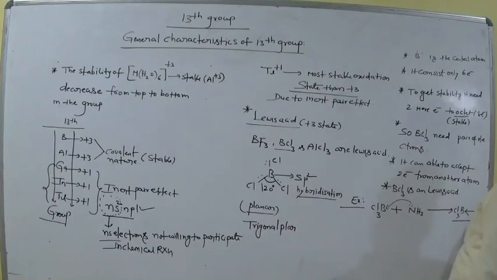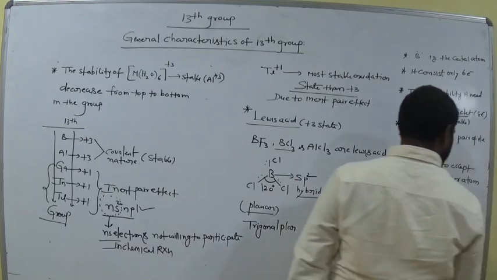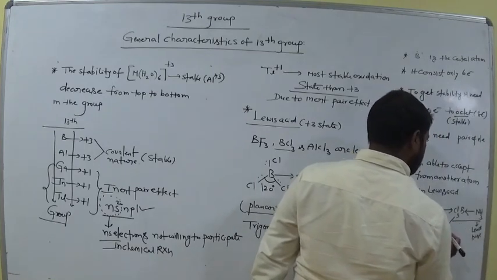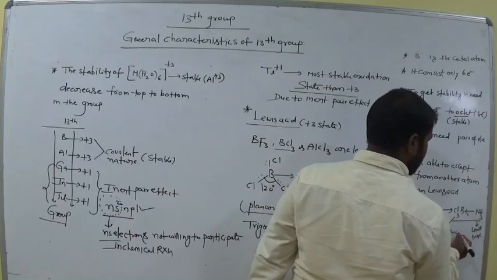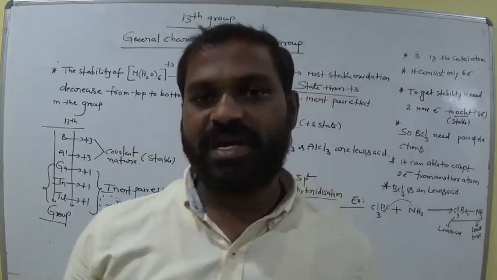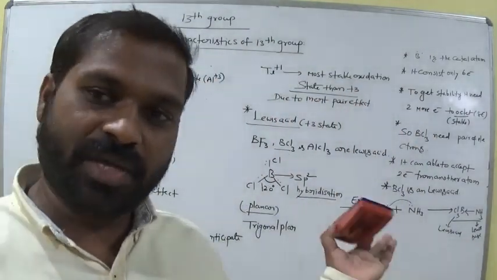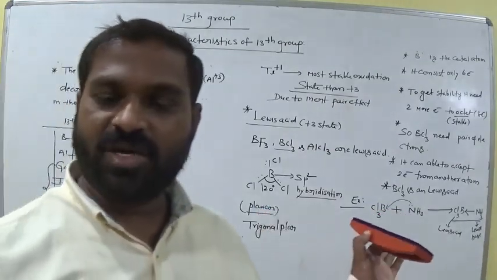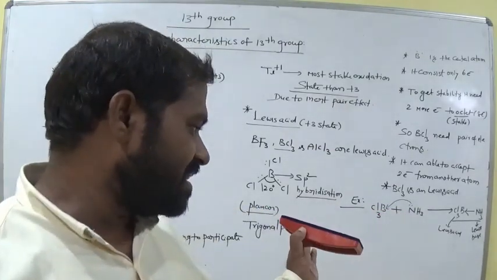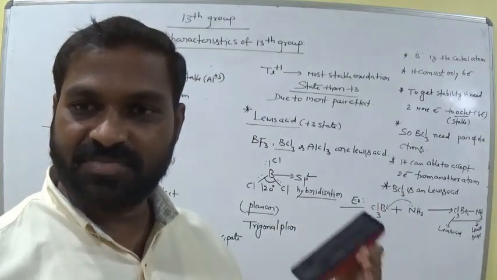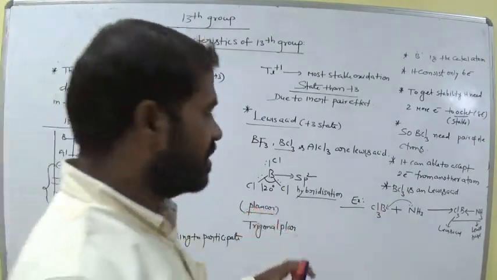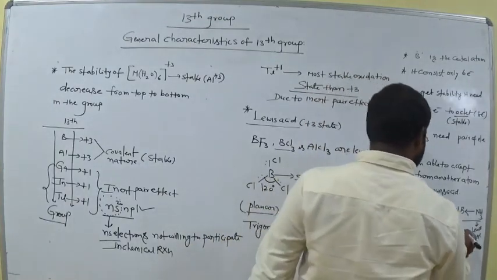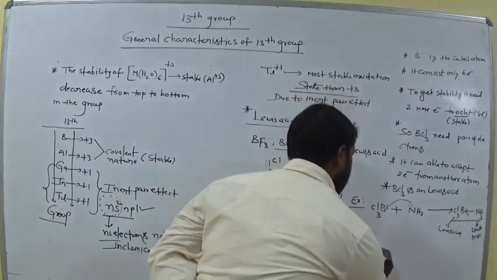Now, since it donates the electrons, it is a Lewis base. NH3 is a Lewis base. An electron donor is called a Lewis base. An electron pair acceptor is called a Lewis acid. Ammonia donates the 2 electrons to boron trichloride. So ammonia is a Lewis base, whereas BCl3 is a Lewis acid. Why does it accept the 2 electrons? To get an octet. Clear? So now here it is a tetrahedral structure.